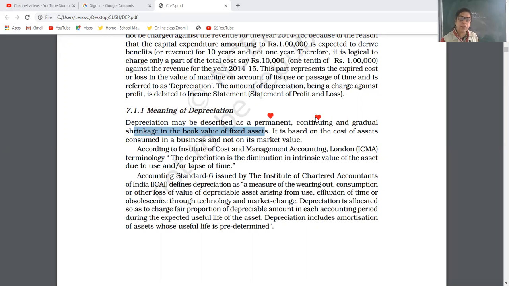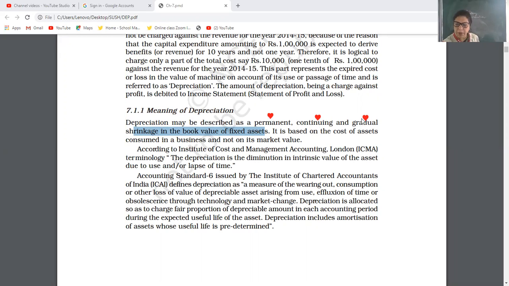And it is a gradual shrinking. Gradual shrinking, my dear children, means step by step. The value is not going down suddenly. Gradual means one by one, month by month, it is going down in the fixed asset.